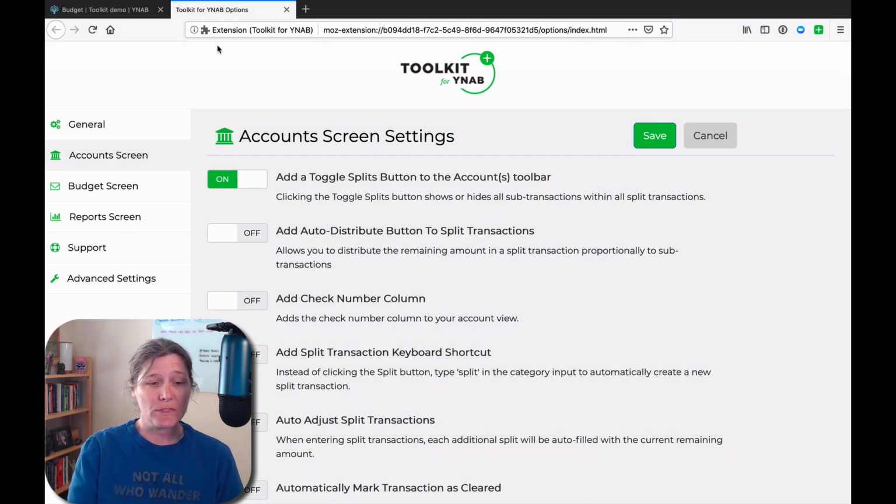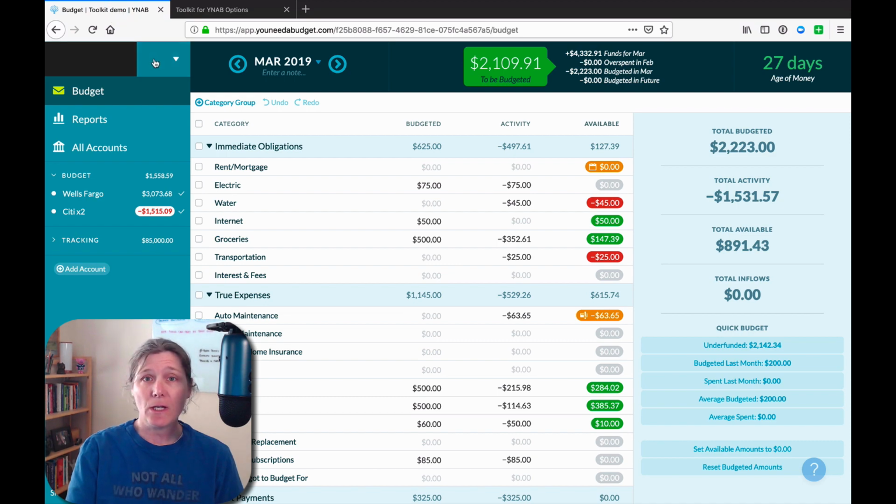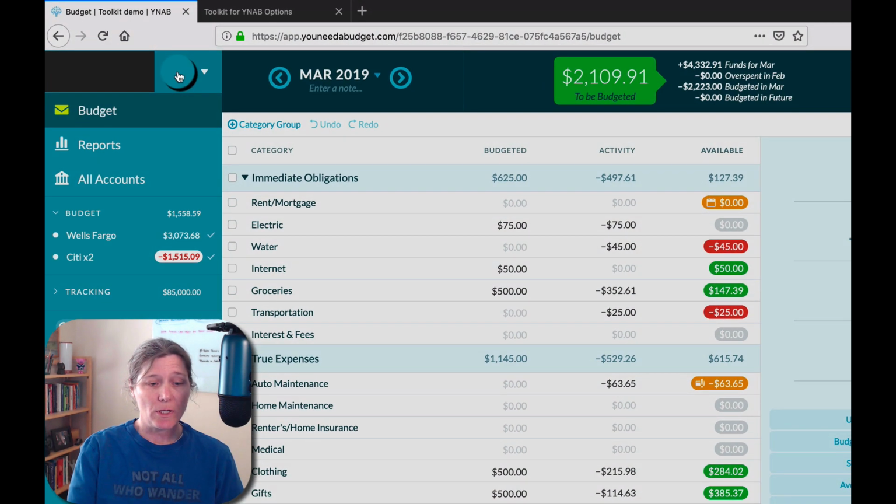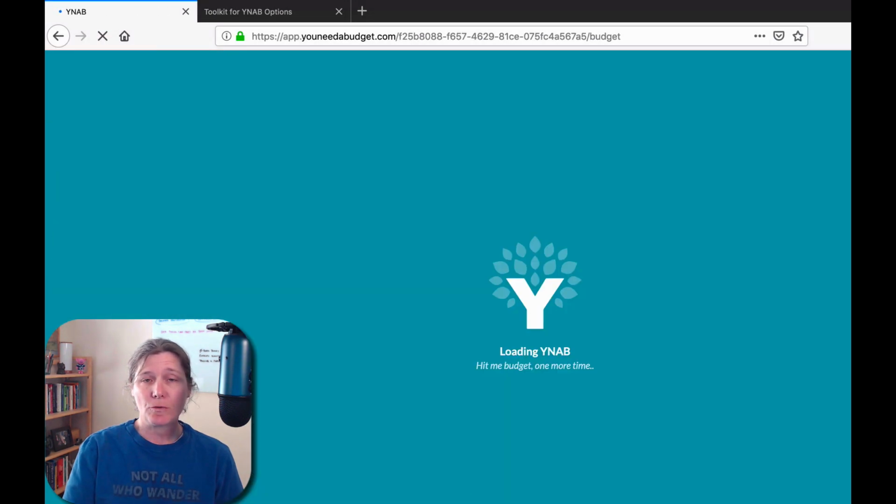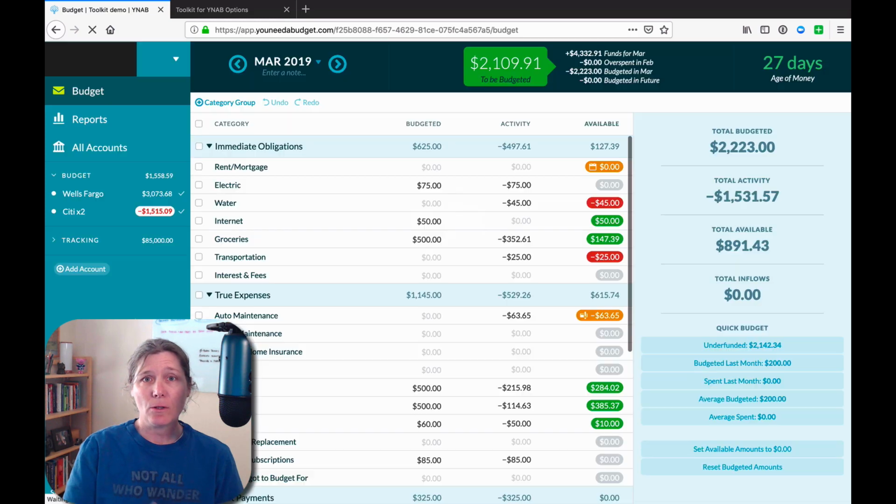Then in order to see that change take effect in your budget, you have to come into your budget screen and then click on the refresh icon. And once you've refreshed your budget, then whatever change you made in the toolkit is now being implemented in your budget.